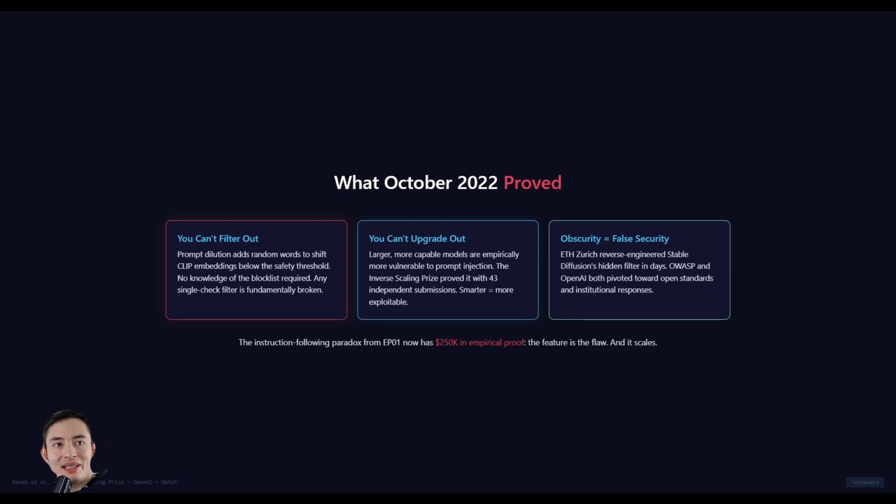So you can't filter your way to safety, because prompt dilution will defeat any single check similarity filters with no knowledge of what's banned required. You can't upgrade your way to safety. The inverse scaling prize would prove that the larger and more capable models would be more vulnerable to prompt injection. And obscurity is not security, because ETH Zurich were able to reverse engineer the hidden filters in days. OWASP and OpenAI both will move towards a transparent, community-audited standard. The instruction following paradox from episode 1 now has $250,000 in empirical proof behind it.